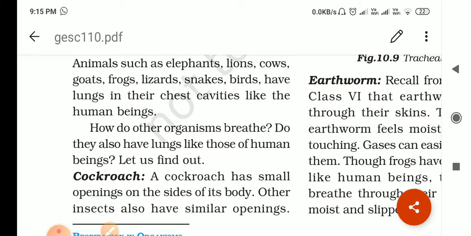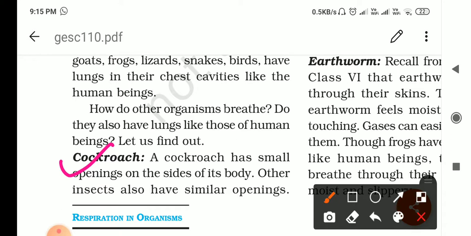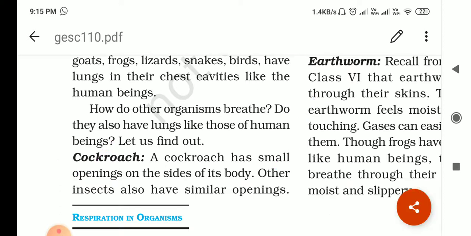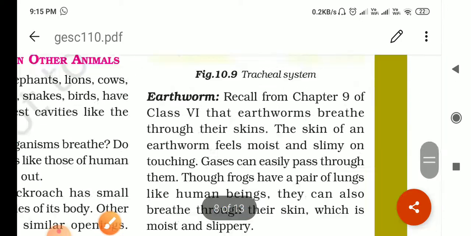And now we will start with the cockroach. Cockroach is a multicellular organism, and it has small openings on the sides of its body. Insects such as cockroach and grasshopper have the tracheal system. This system runs all along their body, and the air tubes called trachea open through the small openings called spiracles. Now I am showing you the diagram of the cockroach.